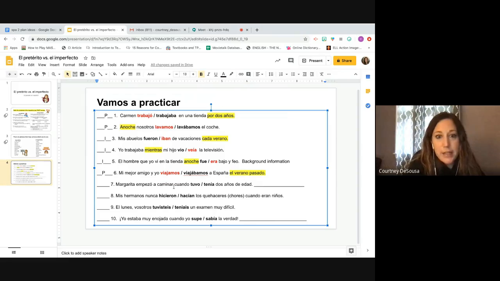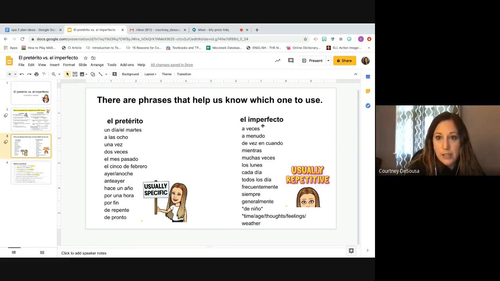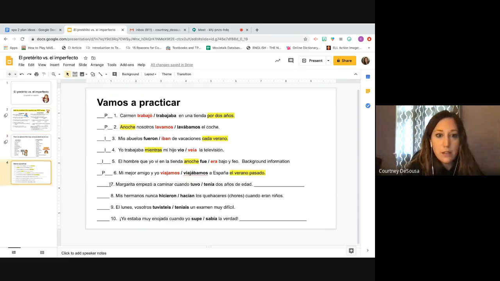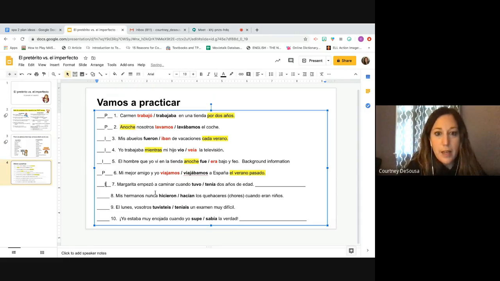7. Margarita empezó a caminar cuando tuvo o tenía 2 años de edad. Margaret began walking when she was 2 years of age. So that's describing her age. So that's the imperfect. And we're going to choose tenía because it's always going to be tenía when we're talking about age.